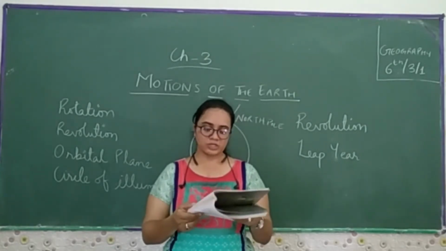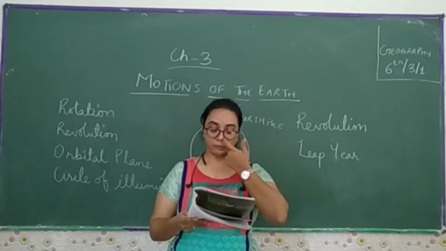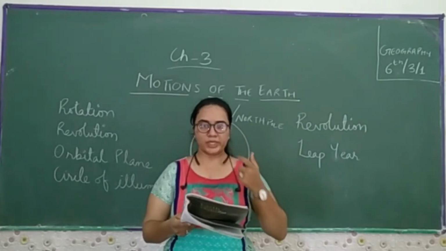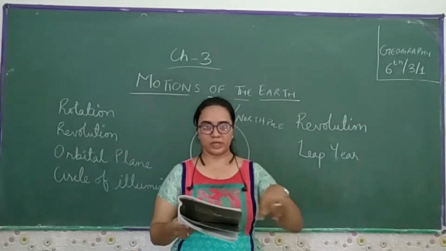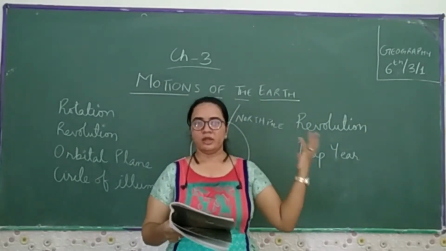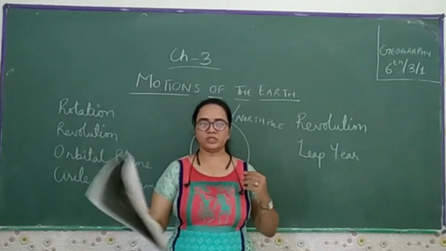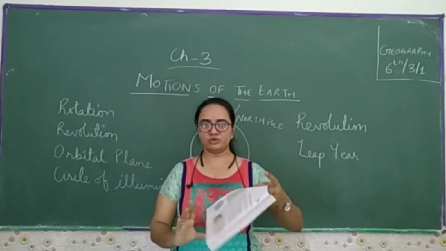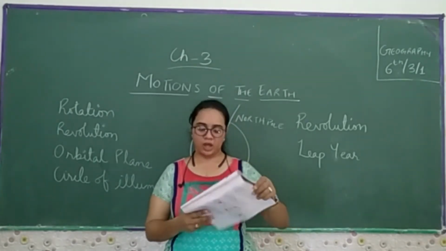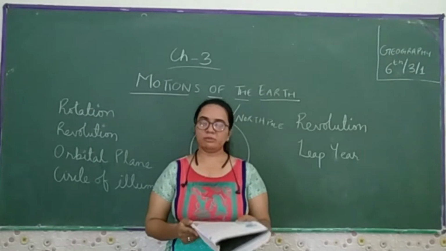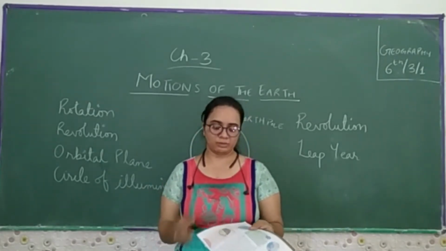The circle does not coincide with the axis, as you see in figure 3.2. The Earth takes about 24 hours to complete one rotation around its axis. Yes, it is true that our Earth rotates around its own axis, and it takes 24 hours. This is the daily motion of the Earth.